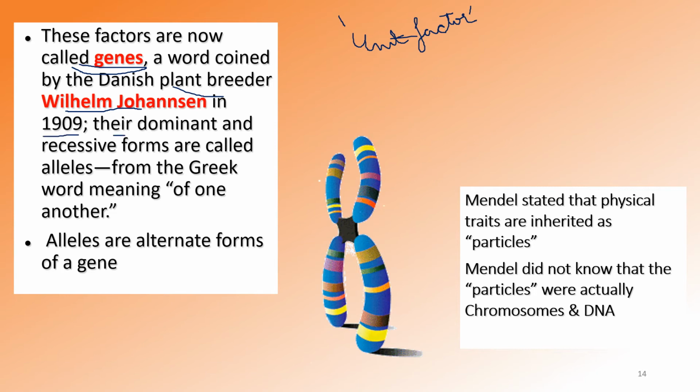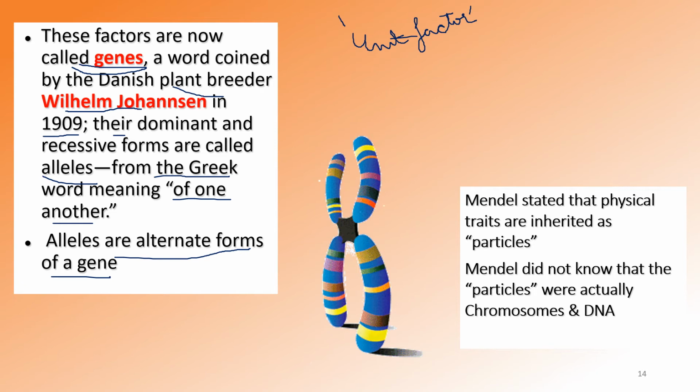Their dominant and recessive forms are called alleles. We already discussed that it is a form of a gene. Allele is a Greek word and its meaning is of one another, that means a form of another. Alleles are the alternate forms of a gene.